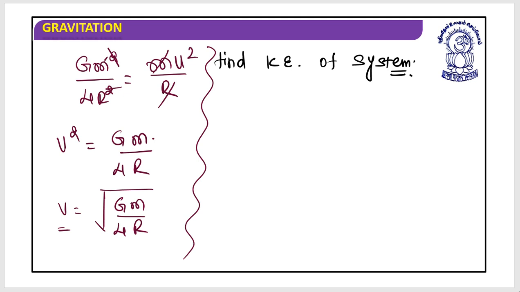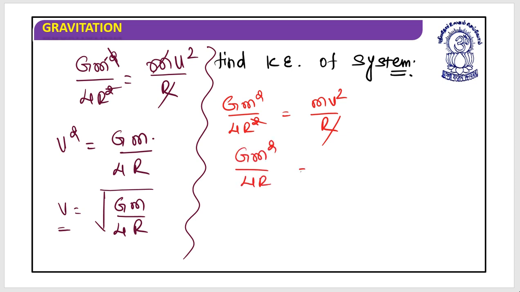We have this relation: G M square by 4r square is equal to mv square by r. If I solve this, r and r are gone, so G M square by 4r is equal to mv square. Let's multiply this by 1 by 2. So this is the kinetic energy of one particle.